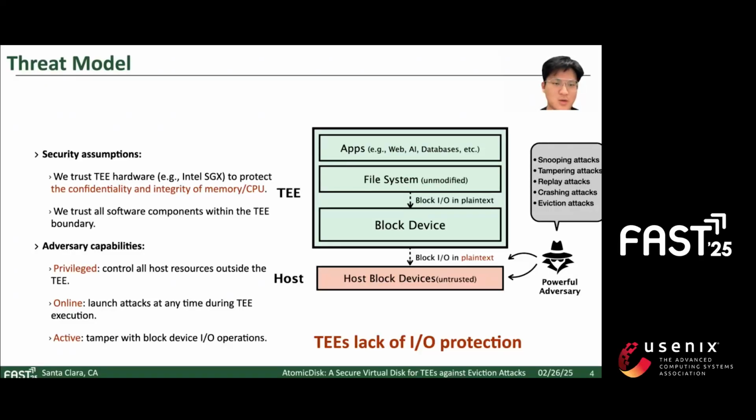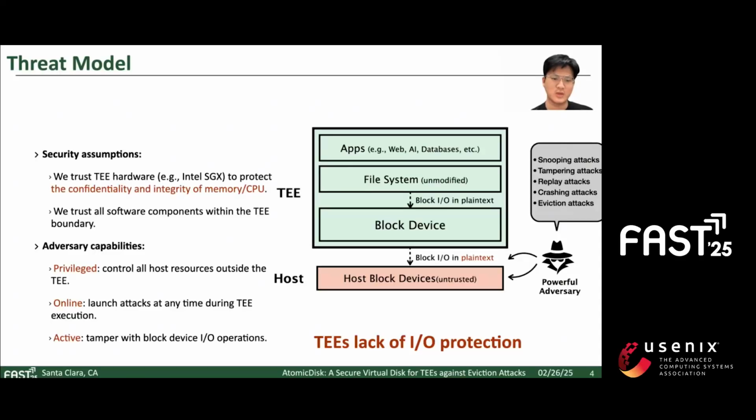However, we must also consider powerful adversaries within our cloud environment. They are privileged, online, and active. This means they possess several critical capabilities. They have complete control over all host resources outside the TEE. They can launch attacks at any point during TEE execution. They can manipulate any I/O request and response between the TEE and the host block device.